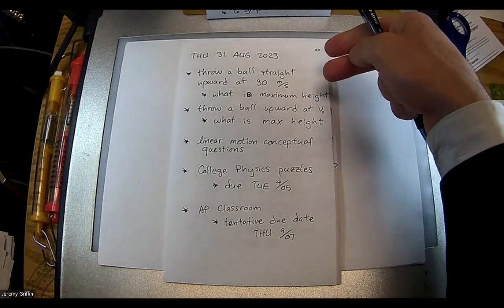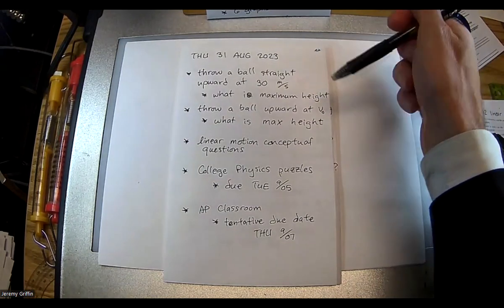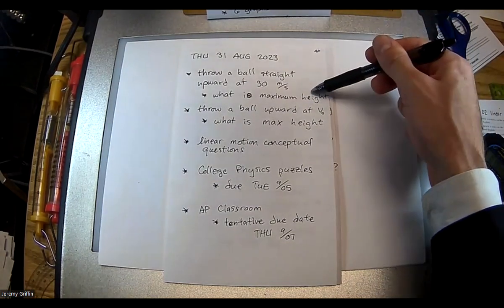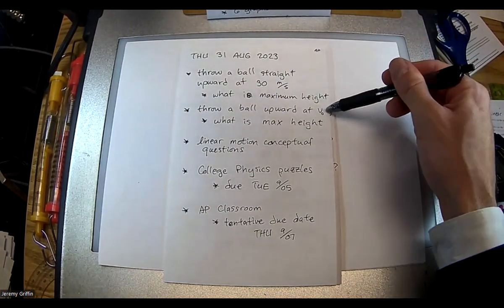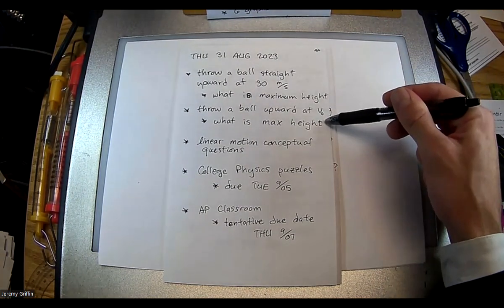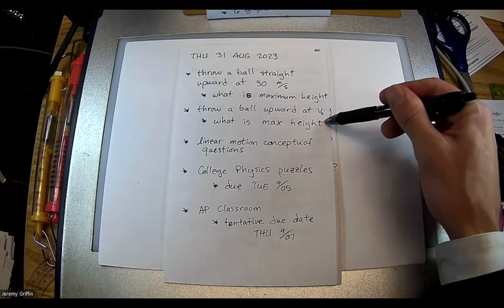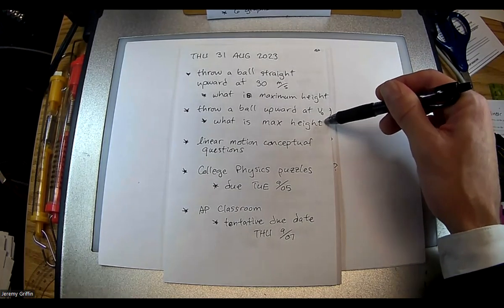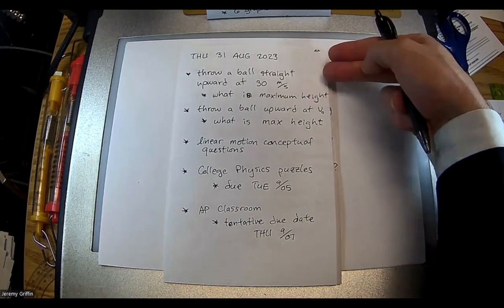All right, so I got a pair of starter questions. Throw a ball straight up at 30 meters per second. What's the maximum height? And then in general, just throw it upward at some initial velocity v naught. In terms of variables, can you solve the maximum height? That's a skill you have to have in AP, to be able to solve things in terms of variables. These are the same question, specific and general.